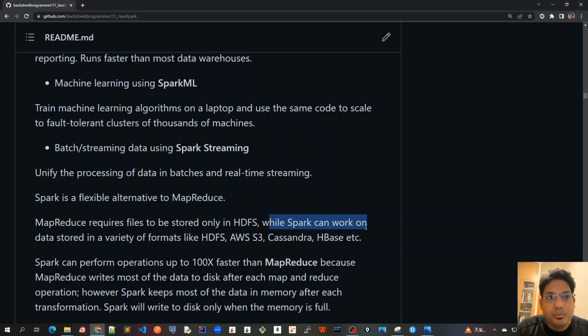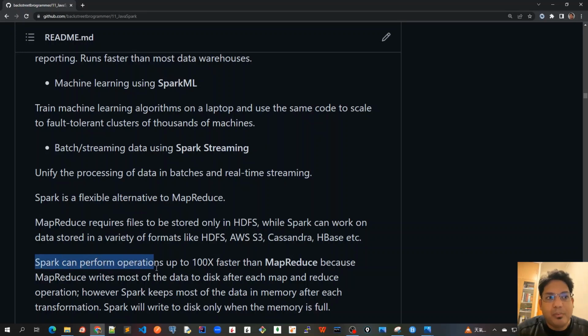While Spark can work on data stored in a variety of formats, not just HDFS, but also AWS S3 buckets, Cassandra, Mongo, HBase, or normal SQL such as PostgreSQL, MySQL, anything. So it can load data from a variety of formats and work on that data. But MapReduce has a limitation that the files have to be stored in the Hadoop file system, HDFS.